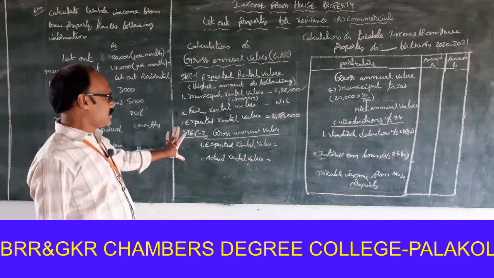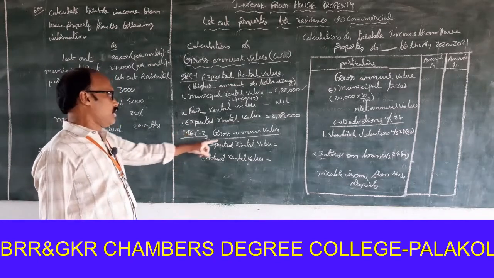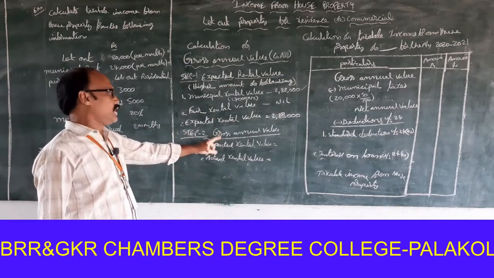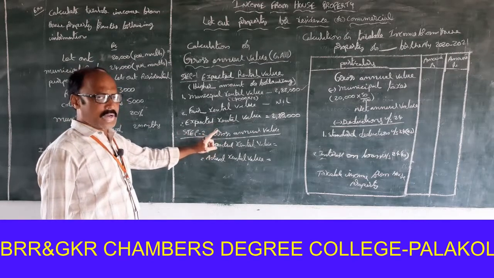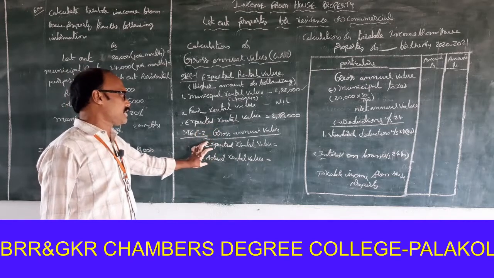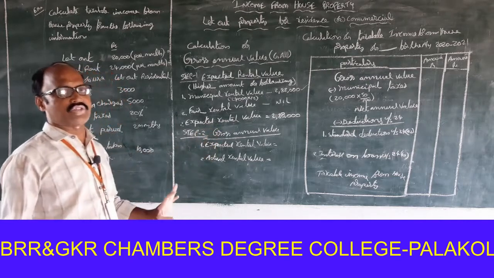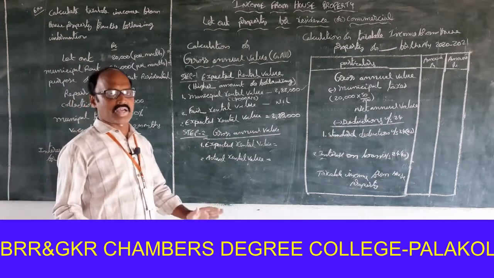Next, this is the most important thing. It is step 2, gross annual value. The highest amount of the following is to be treated as gross annual value actually. Please listen carefully.